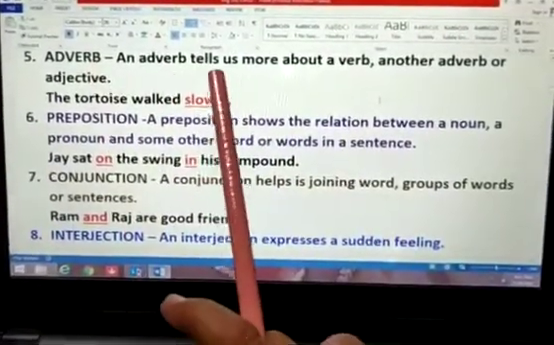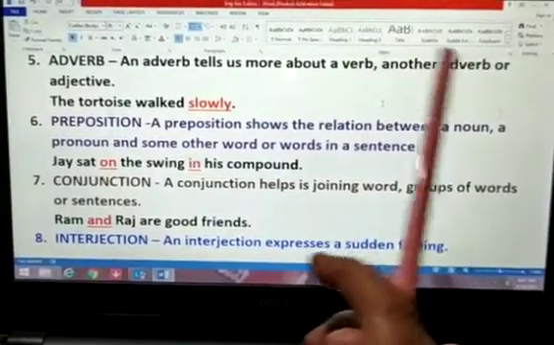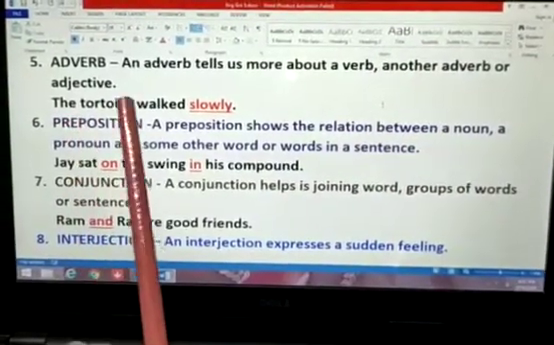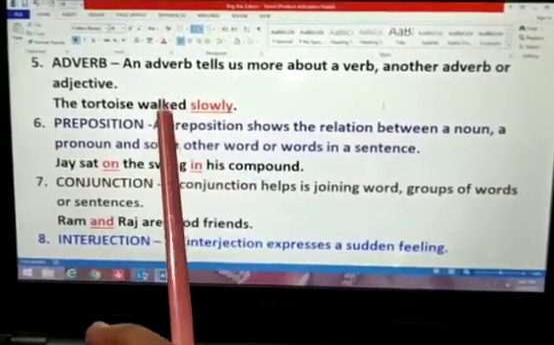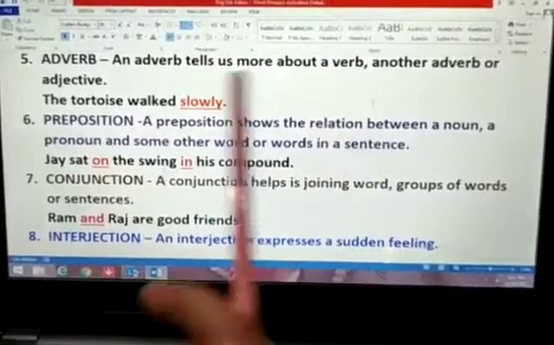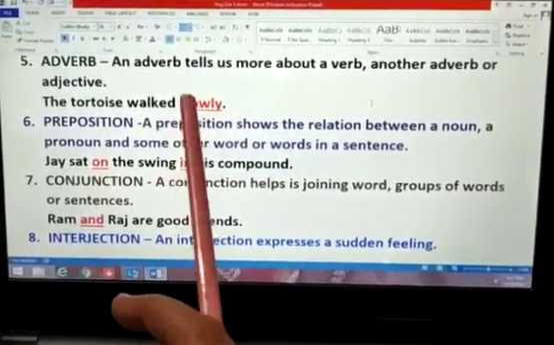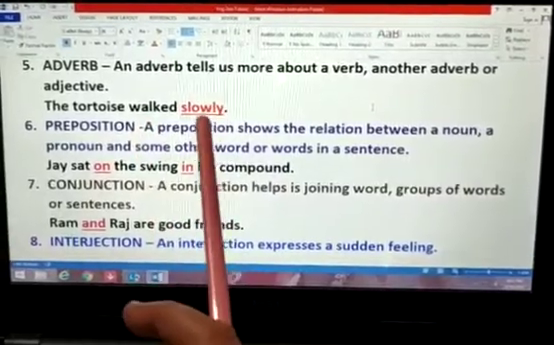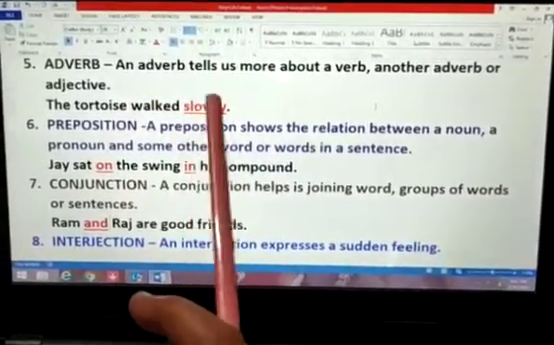Fifth one is adverb. An adverb tells us more about a verb, another adverb or adjective. A tortoise walked slowly. Who walked slowly? The tortoise walked slowly. It tells something more about a verb. Your verb is walked. And it tells some more about the verb. So how did it walk? Slowly. So slowly is an adverb.